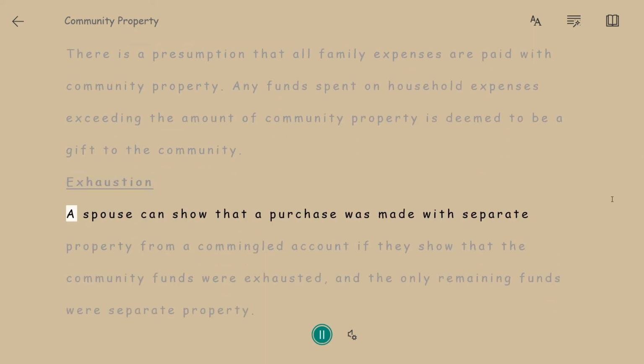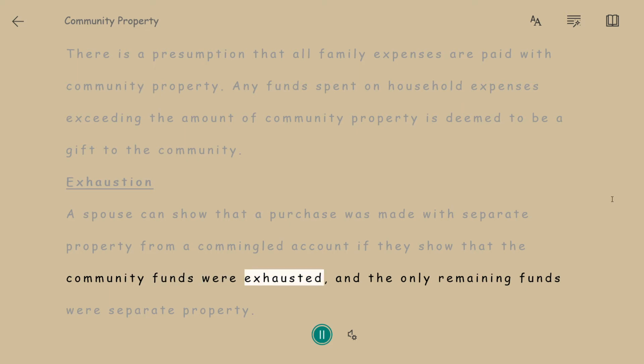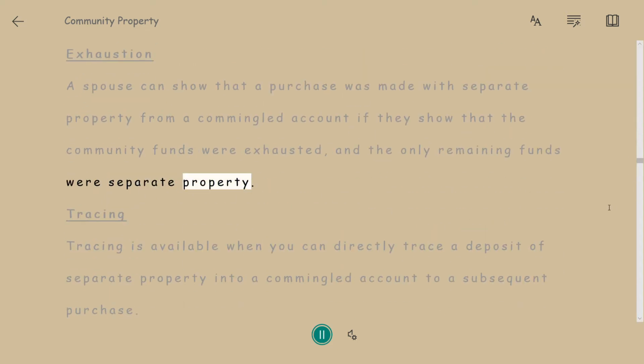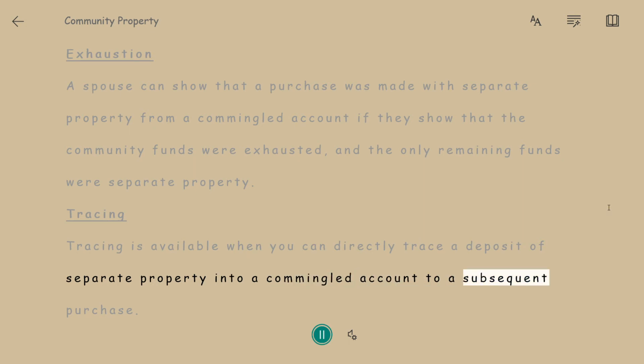Exhaustion. A spouse can show that a purchase was made with separate property from a commingled account if they show that the community funds were exhausted, and the only remaining funds were separate property. Tracing. Tracing is available when you can directly trace a deposit of separate property into a commingled account to a subsequent purchase.